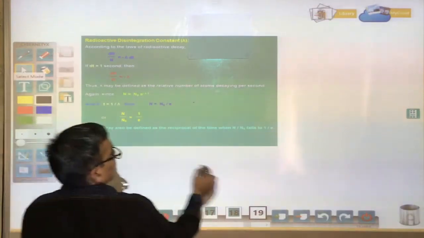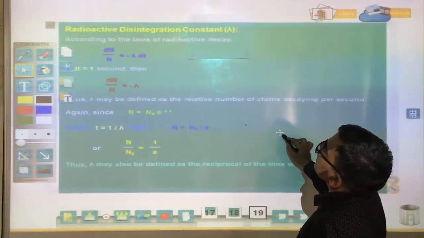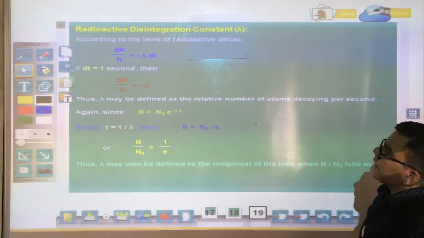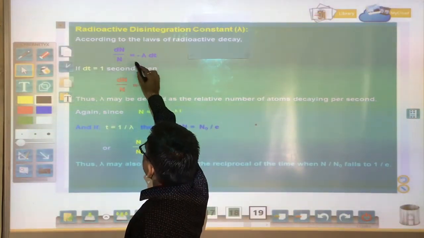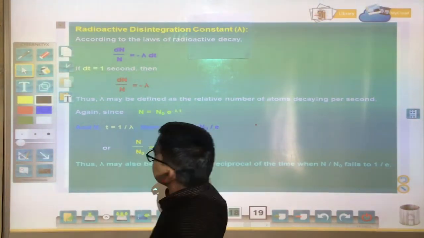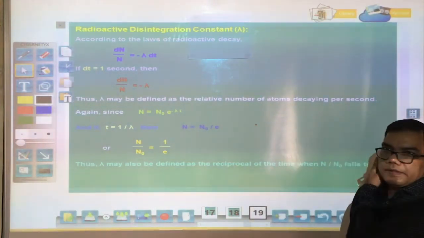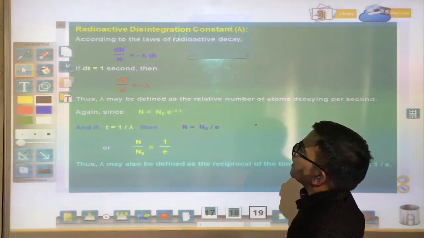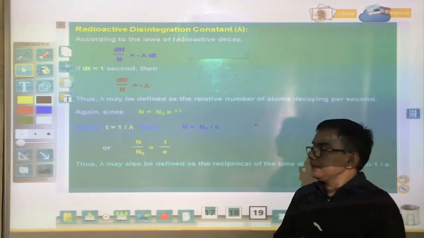Now you have to see the definition of this radioactive disintegration constant. To first define it, we choose dN upon N equals minus lambda dt. We are using dimensional analysis: the dimension of lambda is just the reciprocal of the dimension of time.